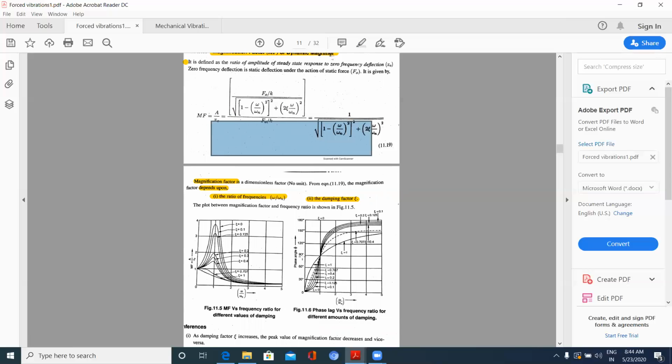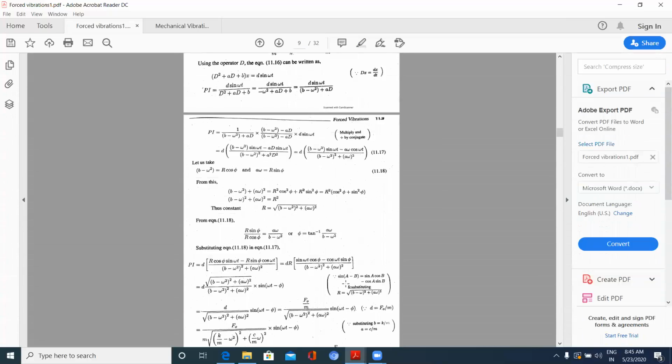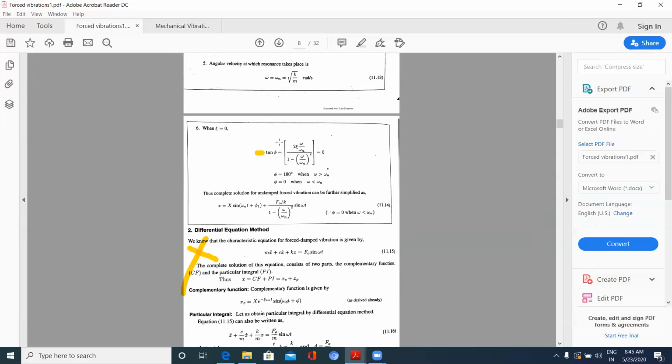Similarly, phase difference, that is phase angle versus frequency ratio omega by omega n. This also can be seen here, these values. We know the tan phi value. Tan phi value we have got here. Tan phi is equal to this value, you note down. Tan phi is equal to 2 zeta omega by omega n by 1 minus (omega by omega n) square.